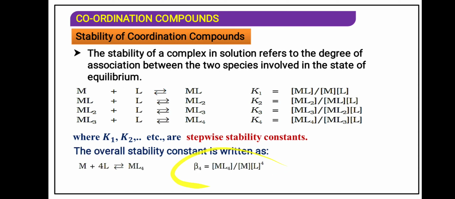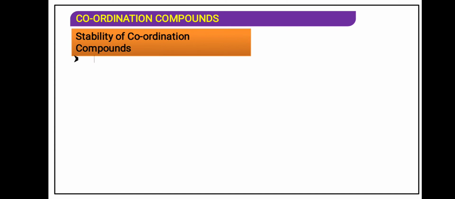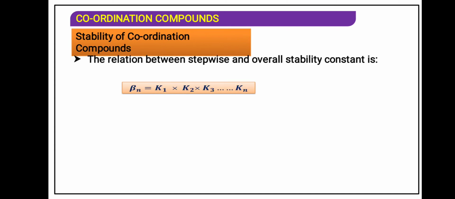This formula we studied in 11th standard as we applied the law of mass action. So the relation between the stepwise and overall stability constant is beta. What is beta? The product of all the stability constants, that is K1 into K2 into K3 till Kn.